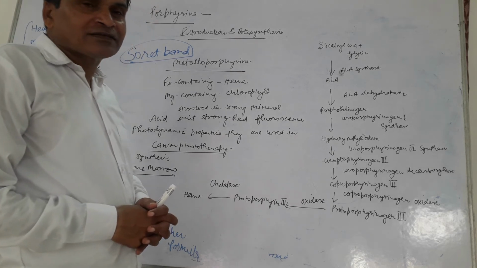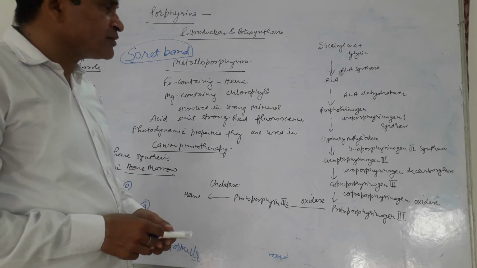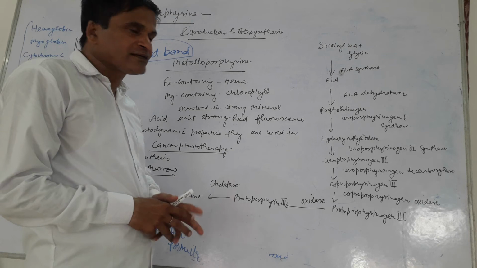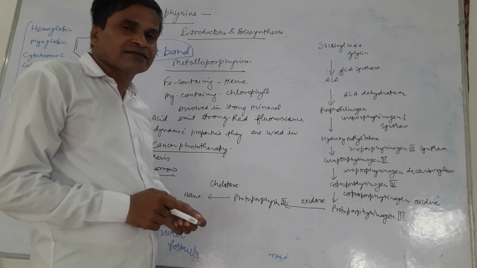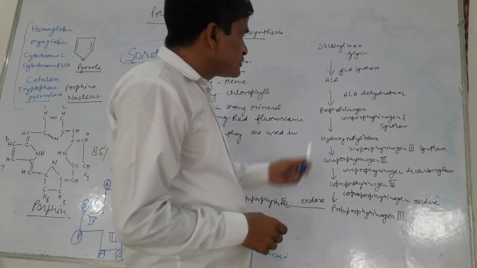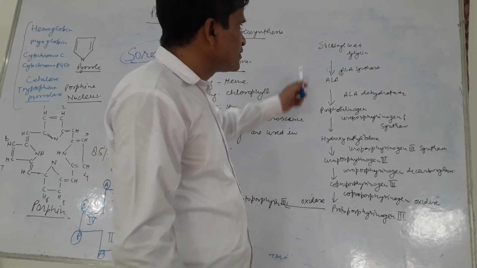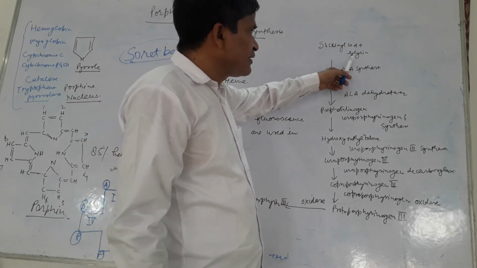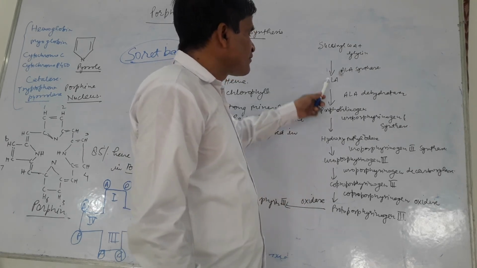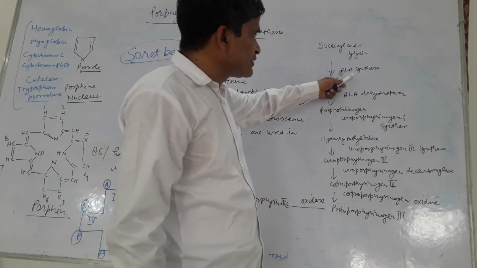Generally, porphyrins are synthesized in the bone marrow. 85% of the porphyrin is synthesized in the bone marrow, whereas 15% is synthesized in the liver, in the hepatocyte cells. So this is the biosynthetic pathway of the porphyrin, which starts from succinyl coenzyme A and glycine. They condense to form delta-aminolevulinic acid, ALA. The enzyme is ALA synthase.